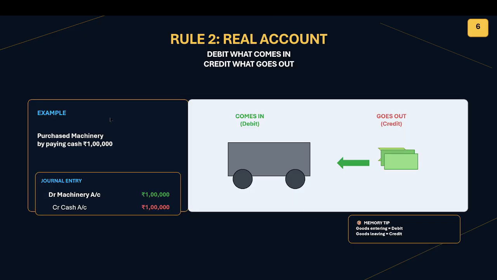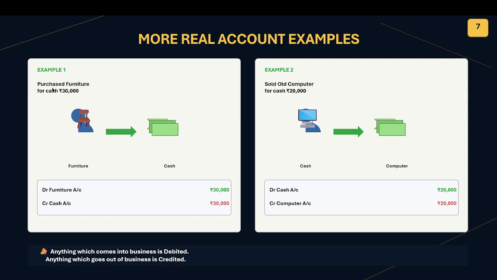Real account example: purchase furniture by paying cash. What is going out? Cash is going out. And what is coming in? Machinery. So in this case, asset is increasing and decreasing by 1 lakh. What comes in is debited, what goes out, cash, is credited. Purchase furniture for cash 30,000.